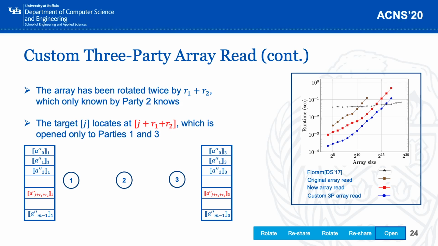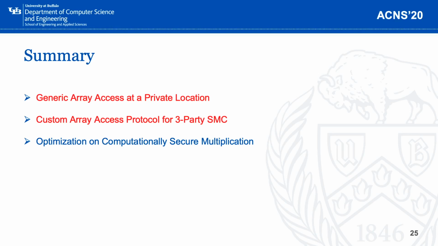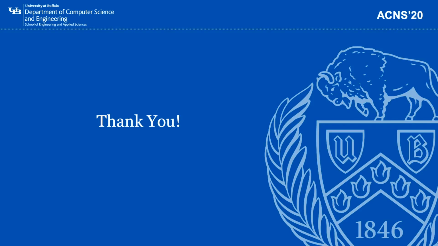In this figure, the blue plus is for the performance of our custom three-party array read protocol. You could see that our three-party array read protocol outperforms all the other options or solutions when the size of the dataset is smaller than 2 to 16. So in this talk, I briefly introduced our generic array access protocol as well as our custom array access protocol, which only works for 3 parties. Thank you.